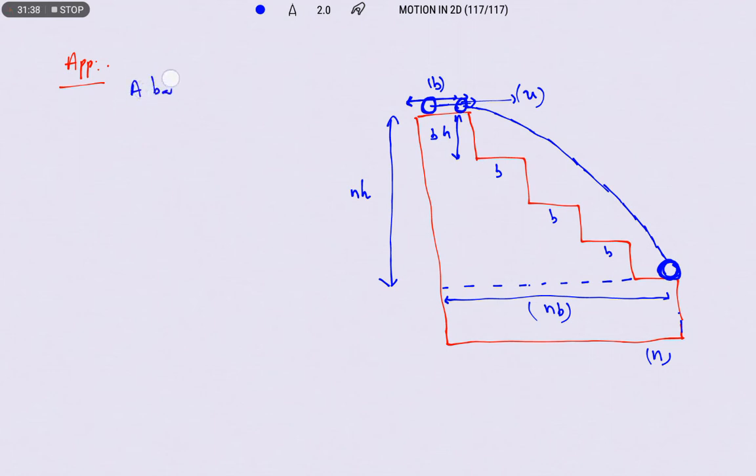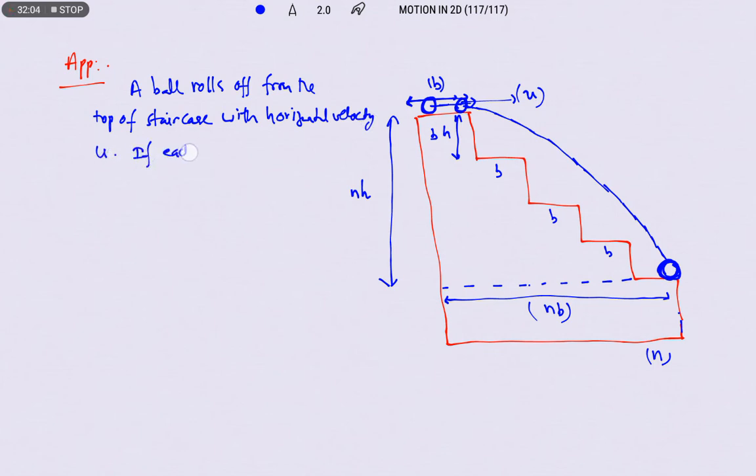A ball rolls off from the top of a staircase with horizontal velocity u.